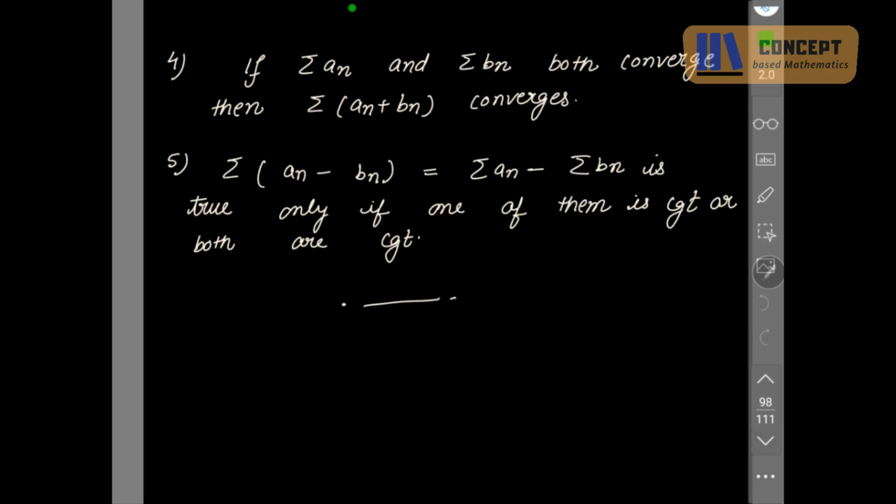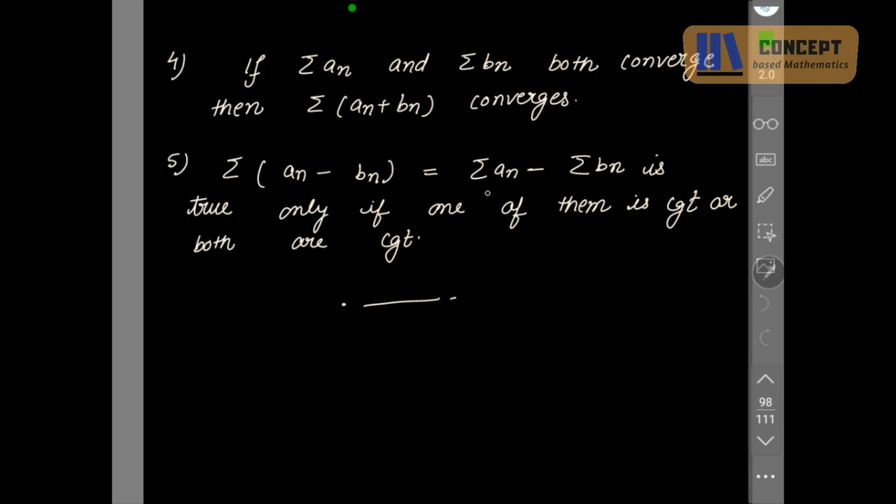Fourth, if summation an and summation bn are two series and both converge, then their sum also converges. Fifth, if we have summation (an minus bn), it will open as summation an minus summation bn only if both are convergent, or one of them is convergent.